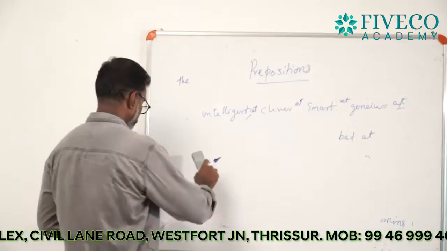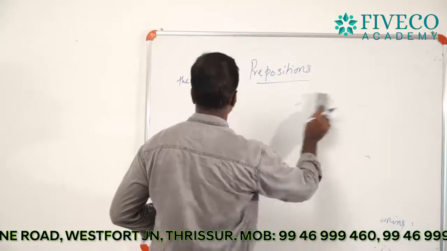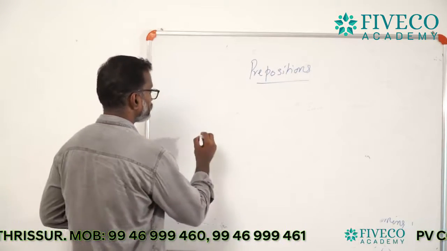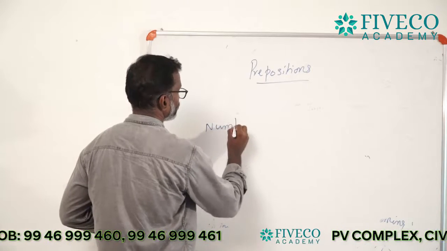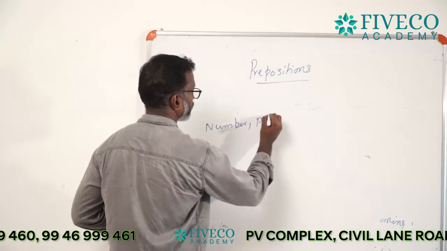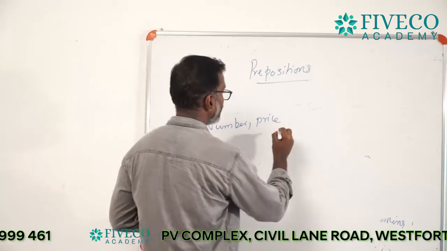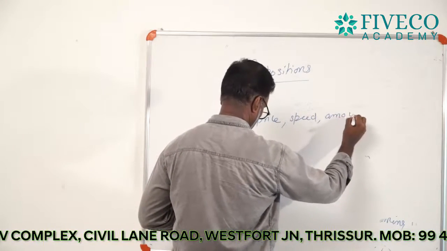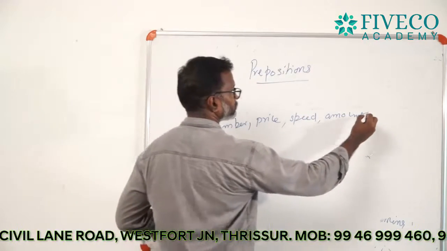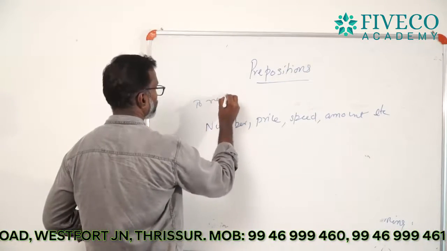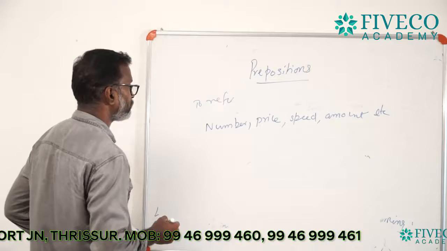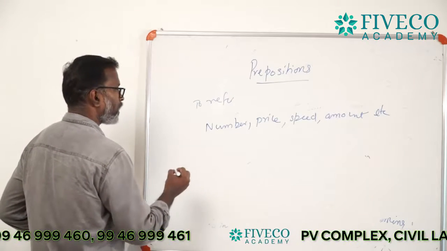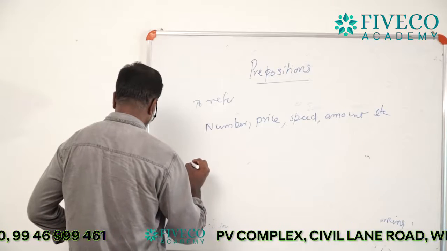Then next one: number, price, speed, amount, etc. To refer to number, price, speed, amount, etc., I shall give you some examples.